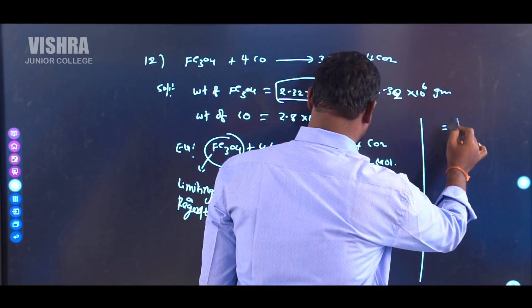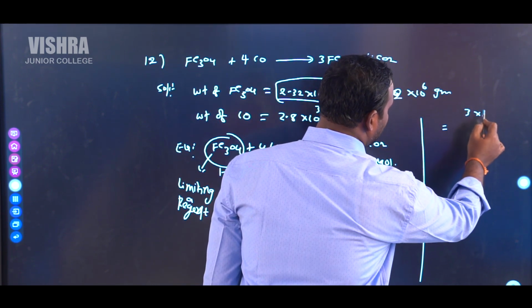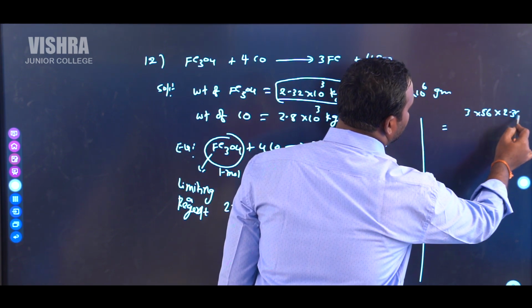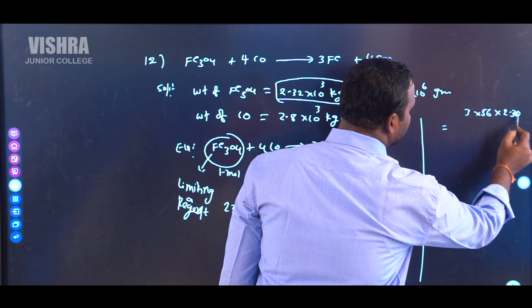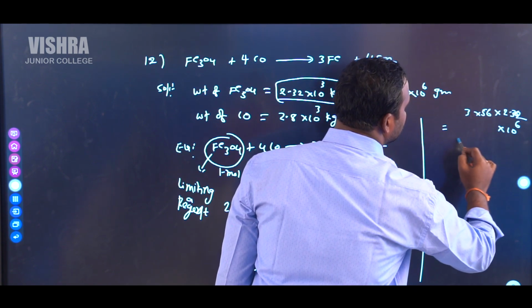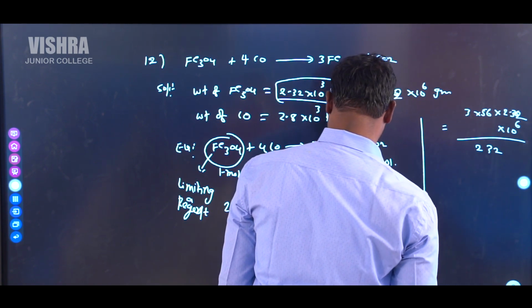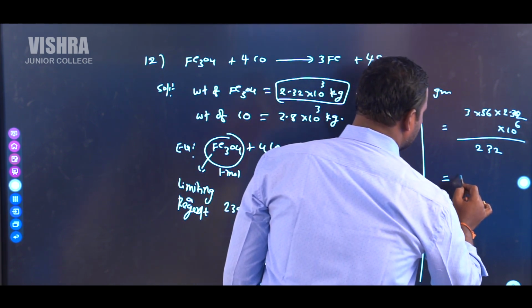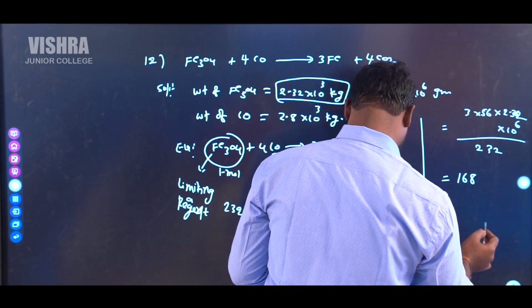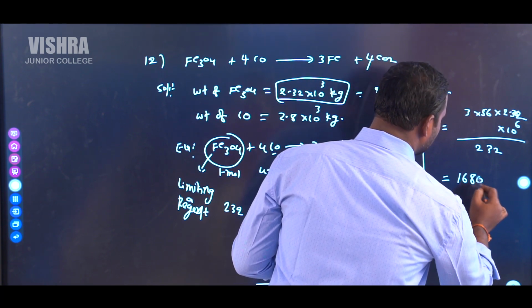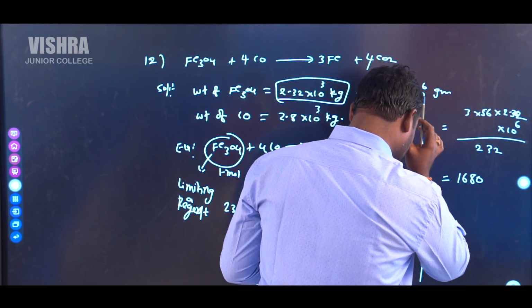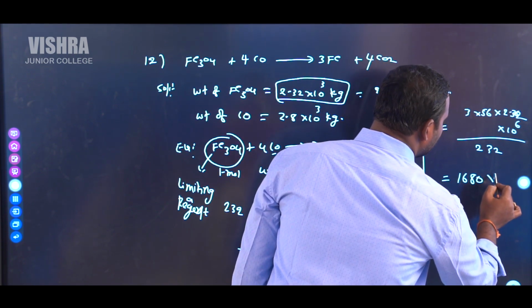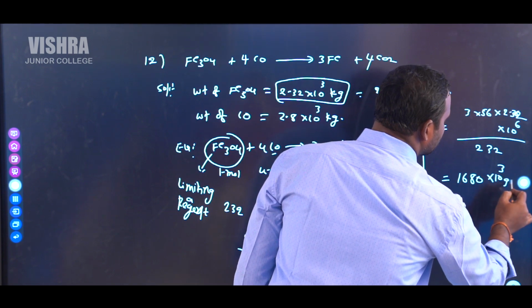So that is equal to 3 into 56 into 2.32 into 10 power 6 by 232, which is approximately 16.80 into 10 power 3 grams.